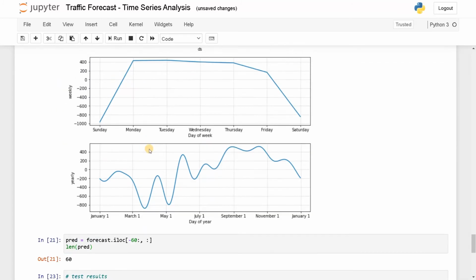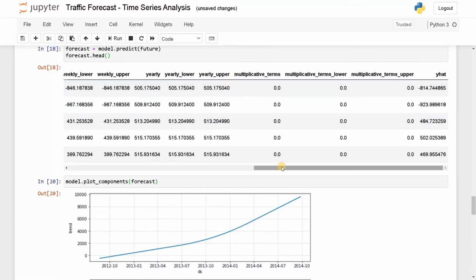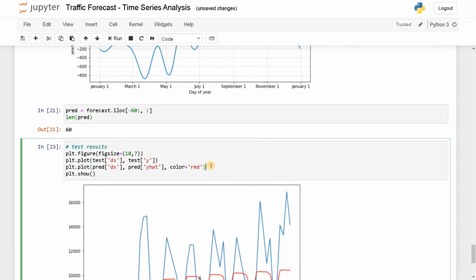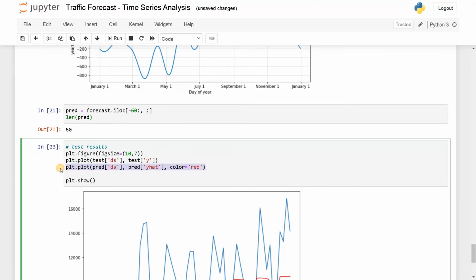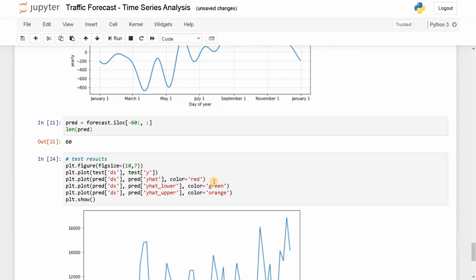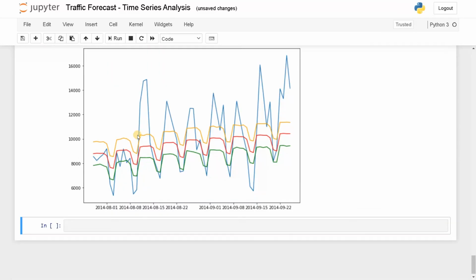Let's see what is the y hat lower and upper. So that is this results, y hat lower and y hat upper. Let's copy this, paste it. So this will be lower, and again this will be upper. Let's change the color. This will be green and this can be orange. Let's run this. So this is the trend we are getting.